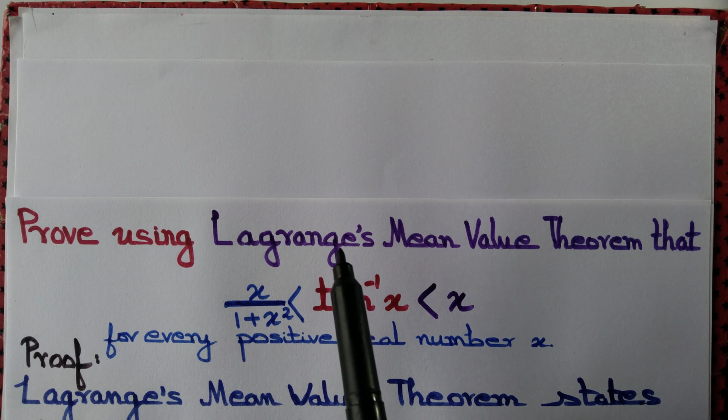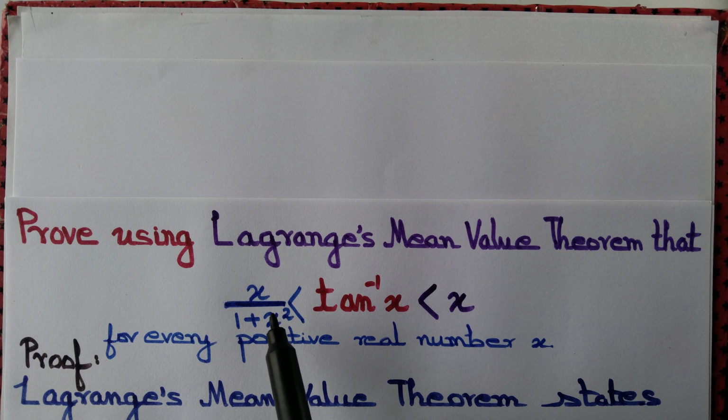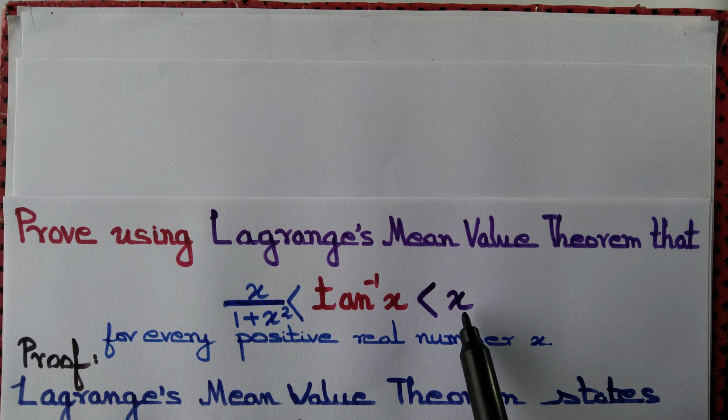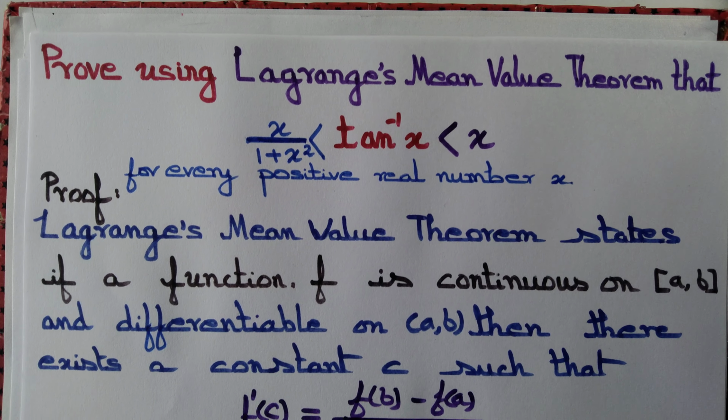Let's prove using Lagrange mean value theorem that tan inverse of x is greater than x by 1 plus x square and less than x for every positive real number x. Let's state what Lagrange mean value theorem says.